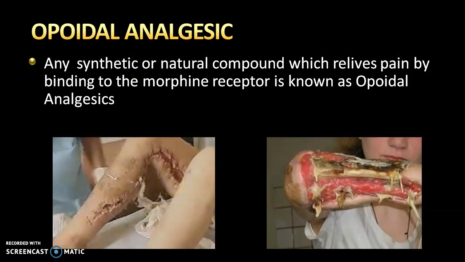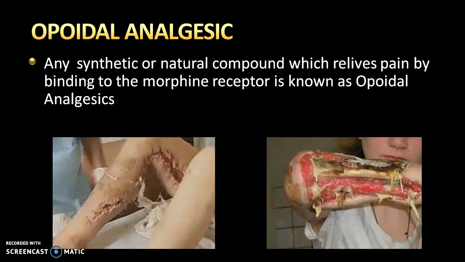Opioid analgesics are mainly used in vital or prominent accidents. You can see that this is a major accident. This is another photo of a major accident where the intensity or threshold of pain is quite high. In that case, we use opioid analgesics.